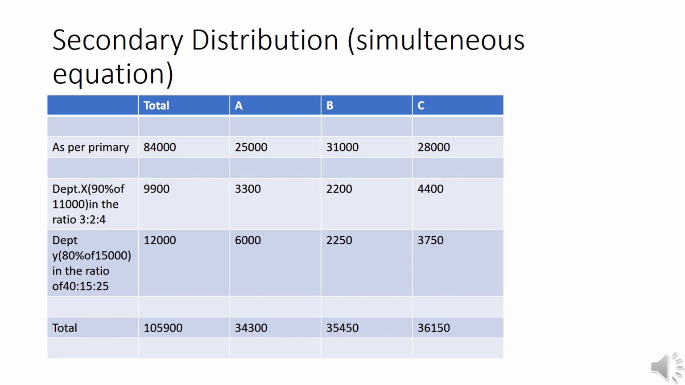And in department Y, 80% of 15,000. 15,000 is the total overhead and only 80% is allocated to departments A, B and C. The ratio is 40:15:25. That is why 12,000, that is 80% of 15,000, can be divided as 6,000, 2,250, 3,750. Then take the total.